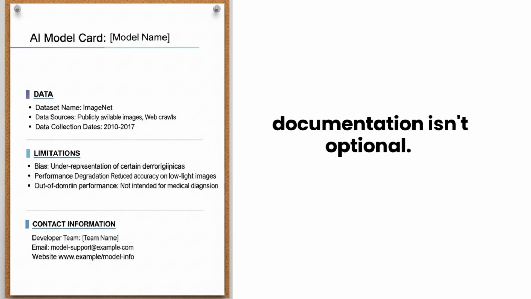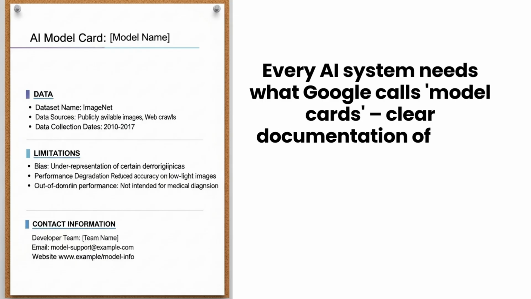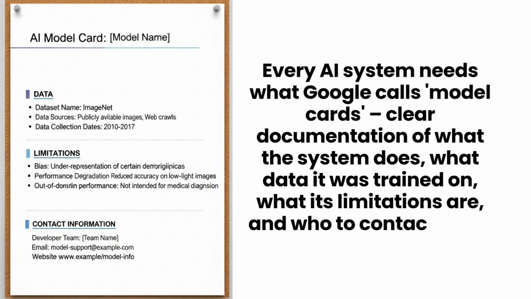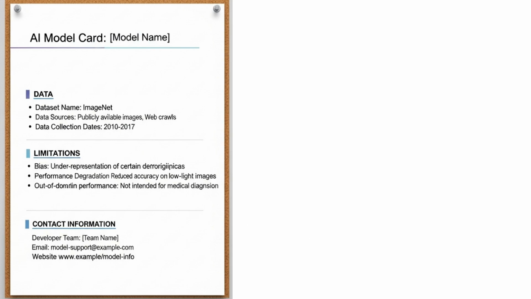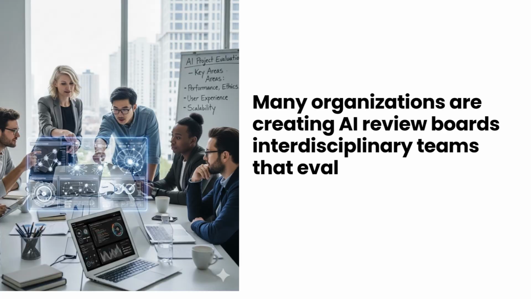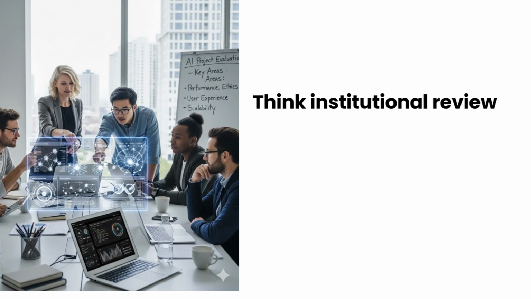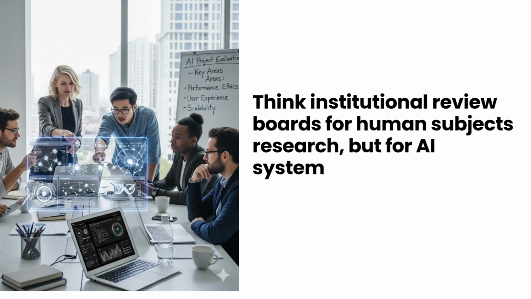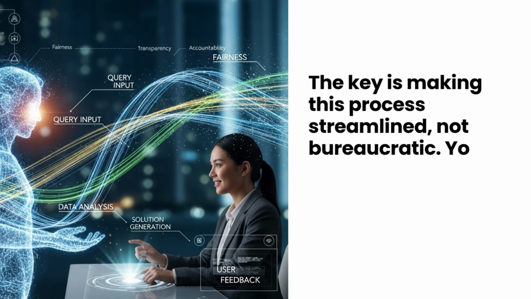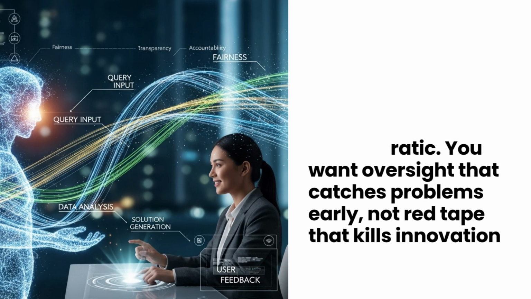This means documentation isn't optional. Every AI system needs what Google calls model cards. Clear documentation of what the system does, what data it was trained on, what its limitations are, and who to contact when things go wrong. Many organizations are creating AI review boards, interdisciplinary teams that evaluate AI projects before deployment. Think institutional review boards for human subjects research, but for AI systems. The key is making this process streamlined, not bureaucratic. You want oversight that catches problems early, not red tape that kills innovation.